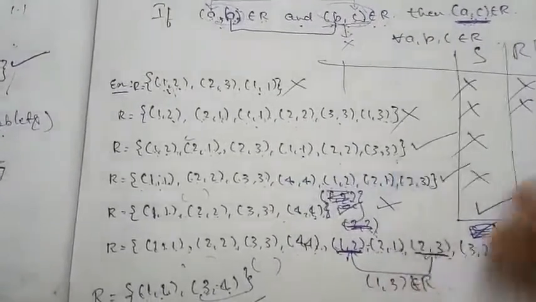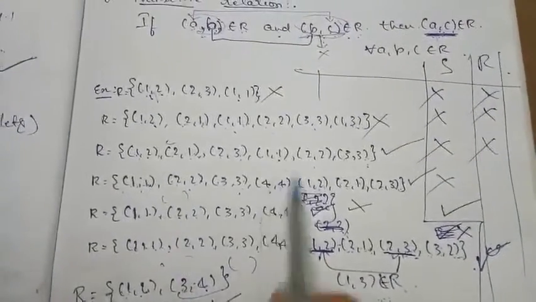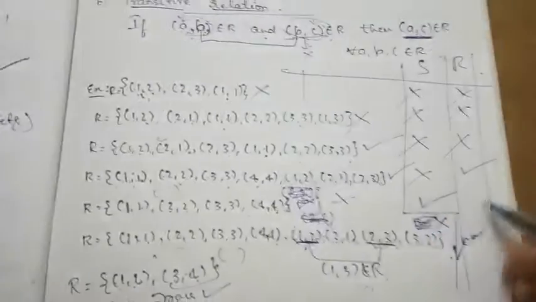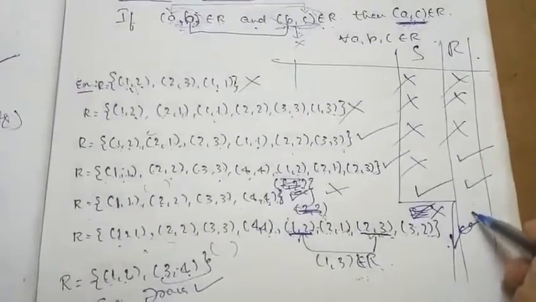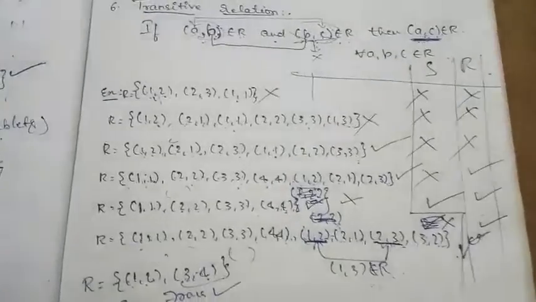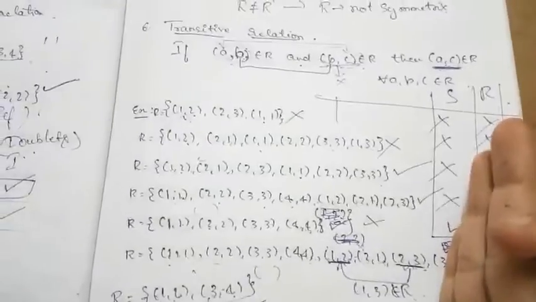1 2 3 it is there, for 4 doublets is not there, it is not reflexive. Here for all the 4 elements we are having doublets, so it is reflexive. Here also we are having doublets for all the elements, reflexive. Here also we are having doublets for all the elements, it is reflexive. So these are reflexive. So this is what transitive relation definition is saying.